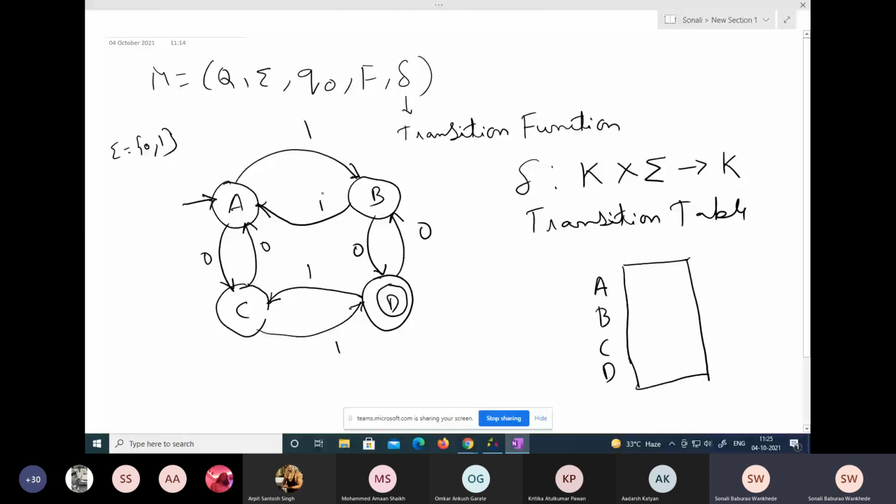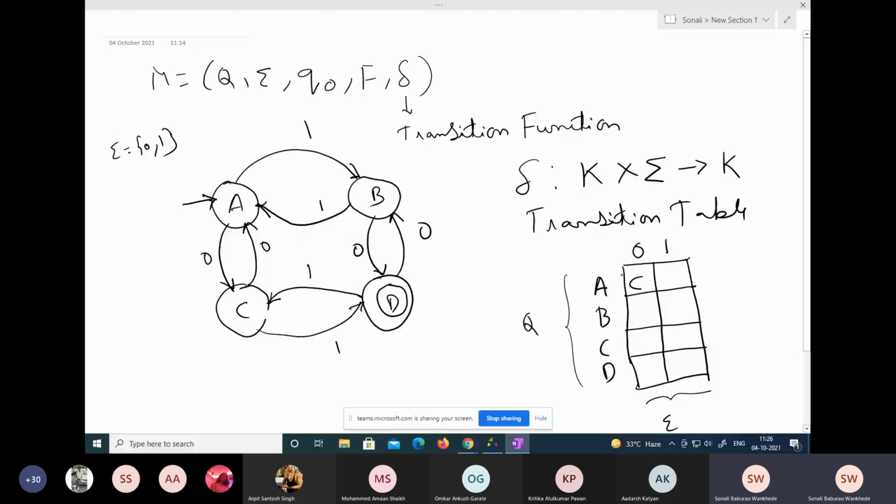So here we write the values of the set of states. The set of states is what? Q. And over here we write the values of sigma, that is the input. So here we write 0 and this column becomes 1, like this. Now we'll have to check the transitions. For that, we'll have to refer to this state transition diagram. Now check A for 0. When we get 0, where is it going? A for 0 goes to C. So I'm going to write C over here.